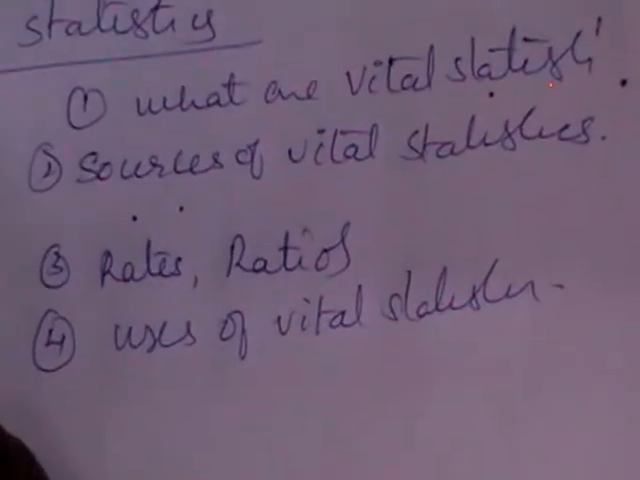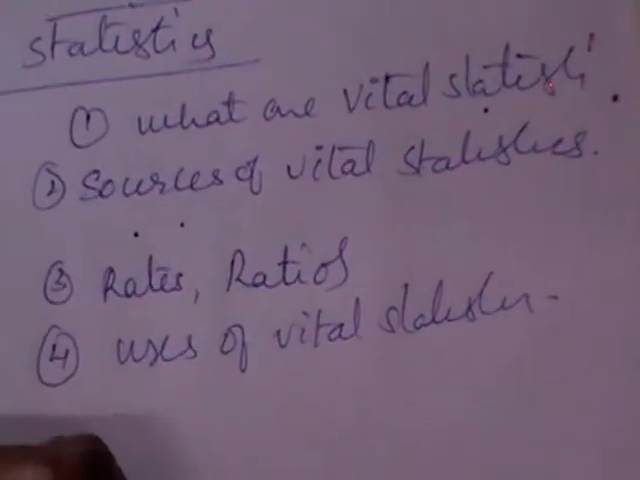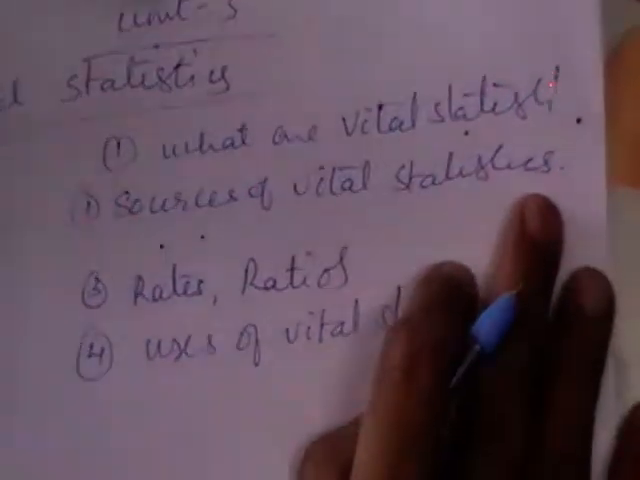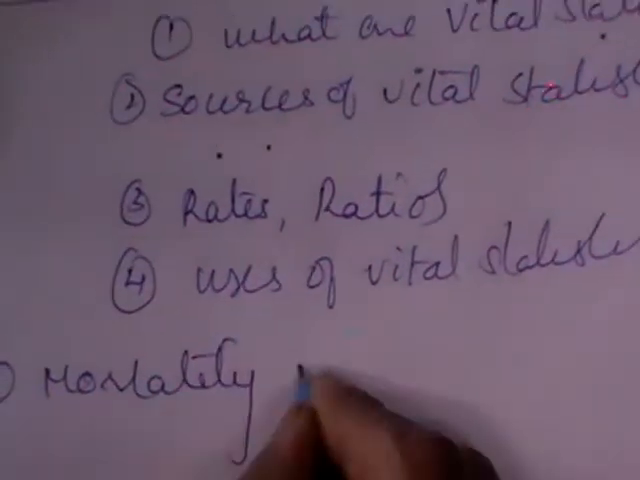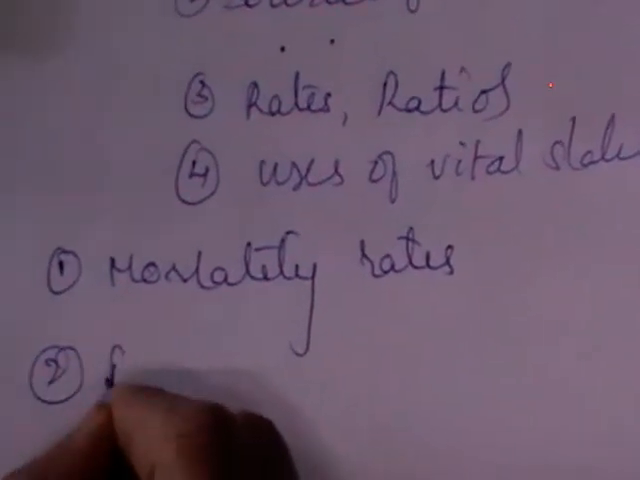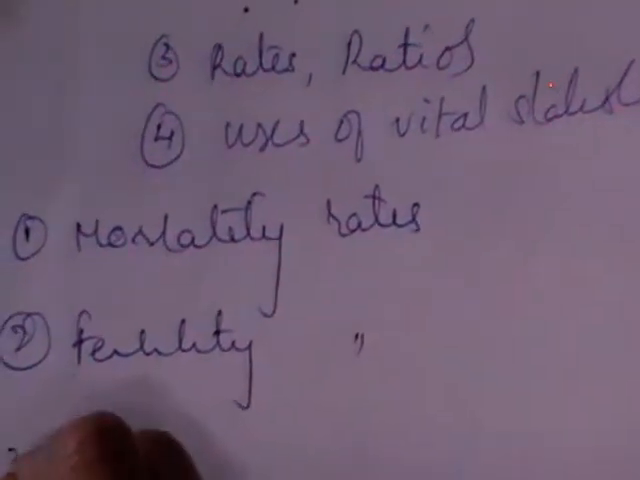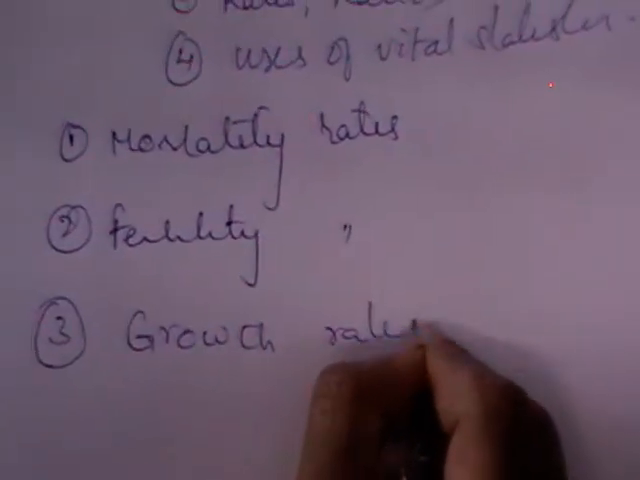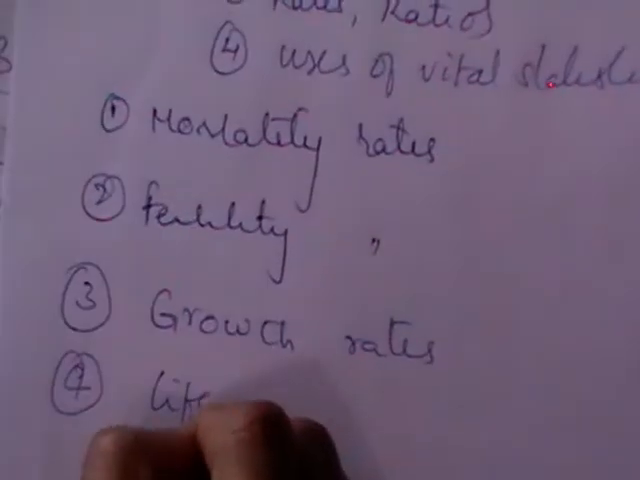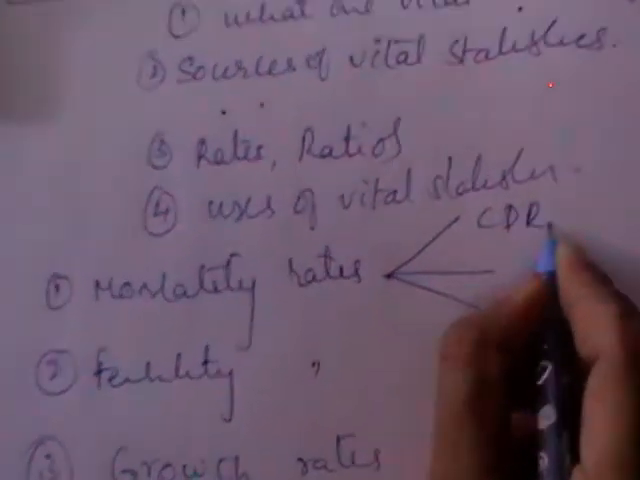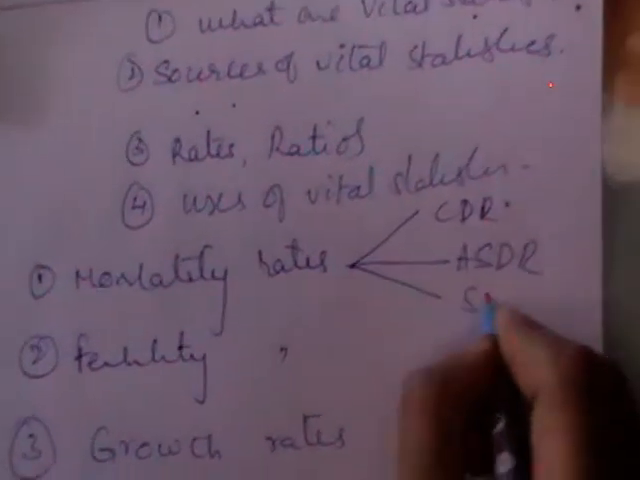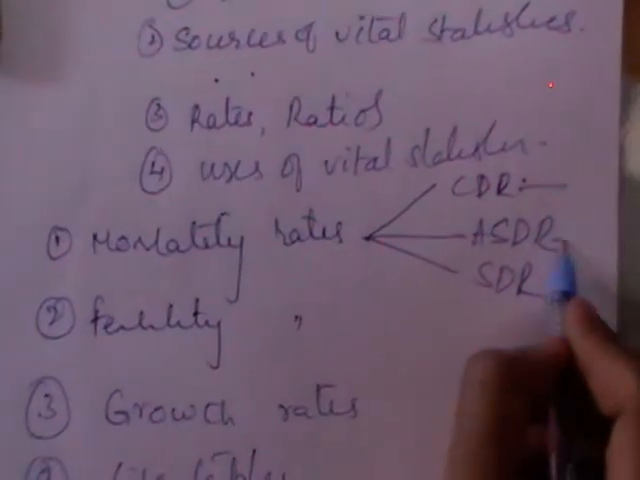Unit 3 has only vital statistics, so there is no question of leaving any topic in your preparation, because vital statistics majorly comprises mortality rates, fertility rates, growth rates, and life tables. These are the major topics you have under Unit 3. Mortality rates, I think you have different ones like CDR, ASDR, SDR, direct and indirect. You should write the description about it.